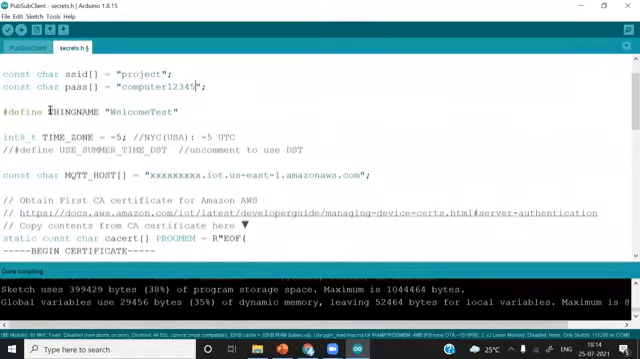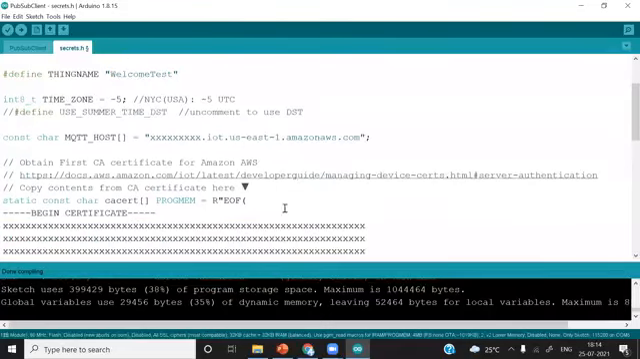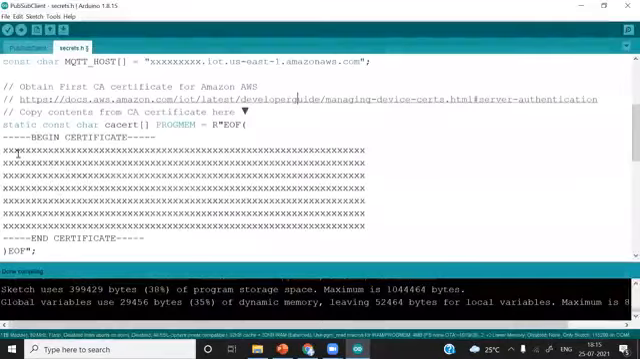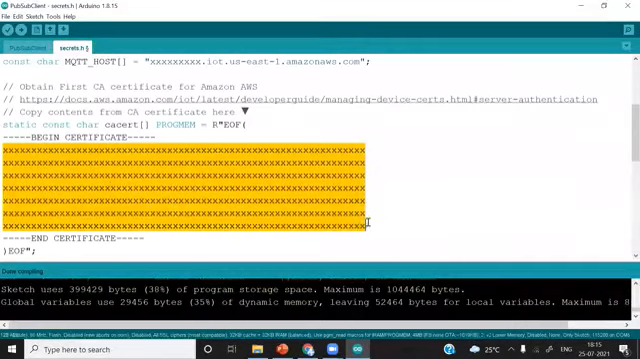And here you can see the thing name and MQTT host. The first credential, which we do not have with us, is the thing name. The second is this MQTT host, and you can see here this certificate, begin certificate. You can see here this certificate. This we have to change.